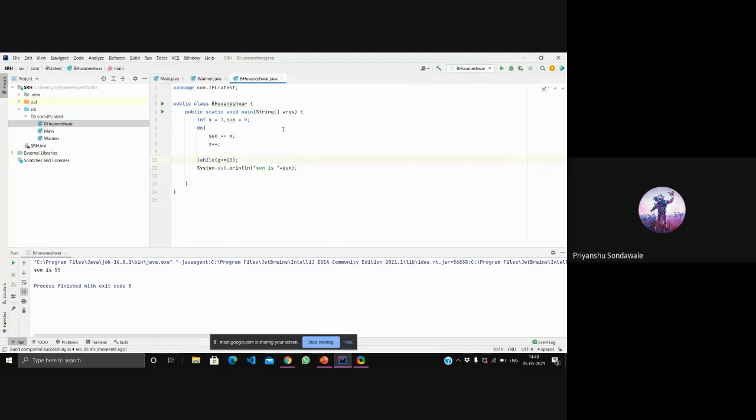This sum contains the addition of all 10 numbers, and in the print statement we are using sum is this, right? So that's why in the output you can see the sum is 55. So this was all about the do while loop.